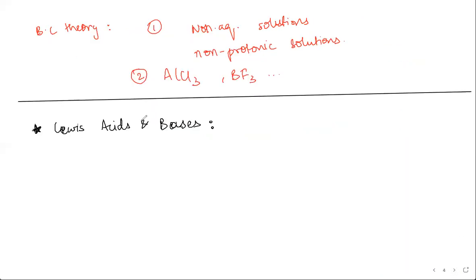So what Lewis saw was the flip side of it. Let's not be specific about what species are being exchanged, like H plus or OH minus or anything like that. What exchange is common amongst all the ionic equilibria? Let's get right down to electrons.